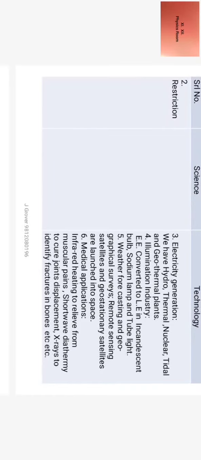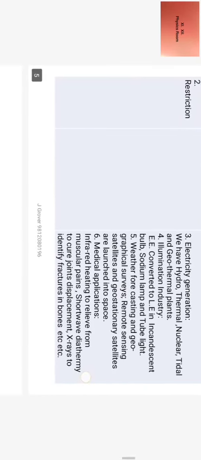Number 5, weather forecasting and geographical surveys. Remote sensing satellites and geostationary satellites are launched into space. So this is all technology.